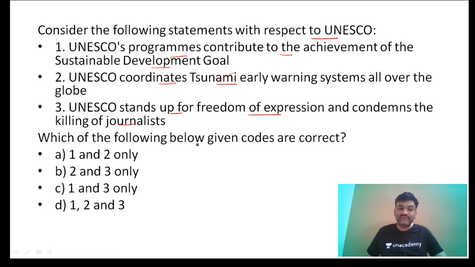You know that UNESCO stands for United Nations Educational, Scientific and Cultural Organization. It is one of the diverse organizations working in multiple areas, with cooperation in the field of education, science, culture. Apart from that, UNESCO also coordinates most of the issues related to human rights, freedom of expression, freedom of speech.